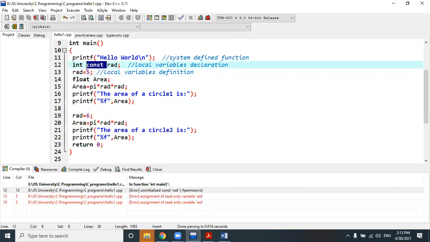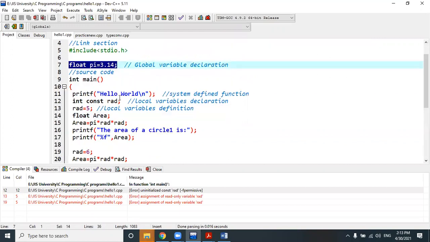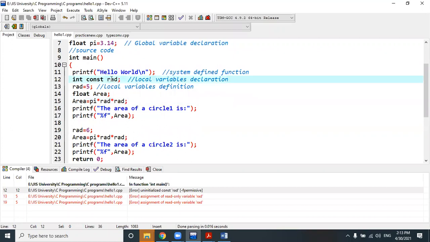Okay, so const makes that particular variable constant. When do you use it? It is your choice, whenever you want. Here I will use it for pi. When I am declaring pi, I make it constant, because the value of pi cannot change anywhere. Do you understand? The value of pi should always be 3.14, so we can use constant there. It totally depends on the developer or programmer which variable value he or she wants to make constant.